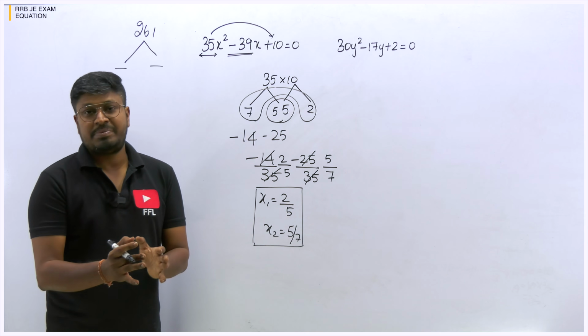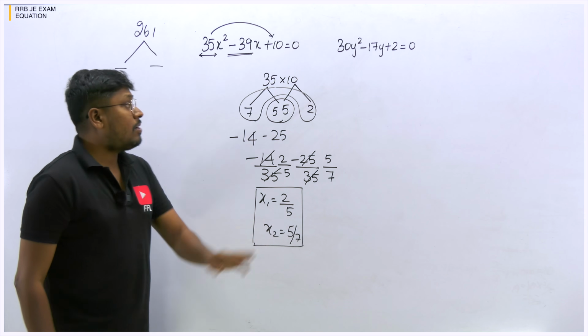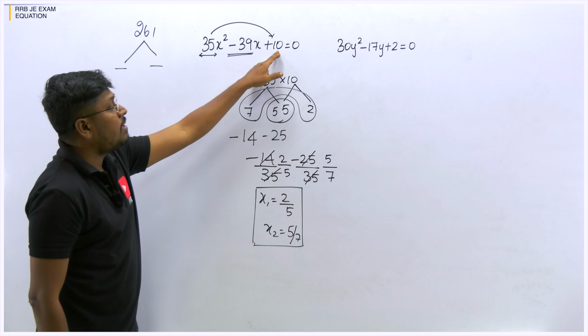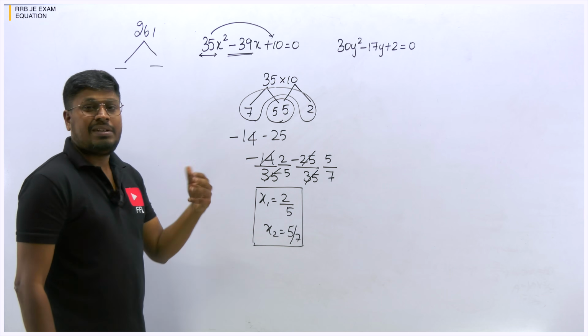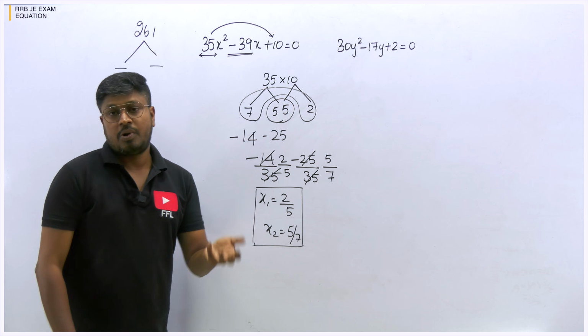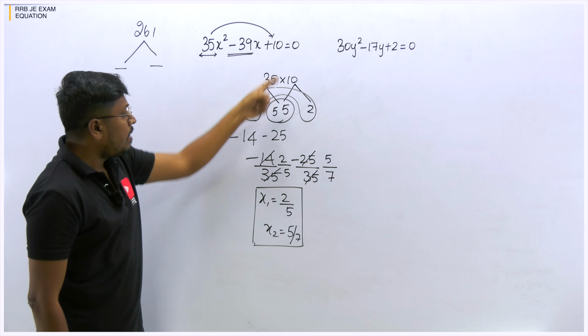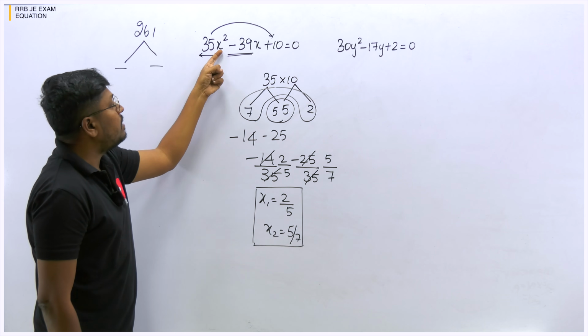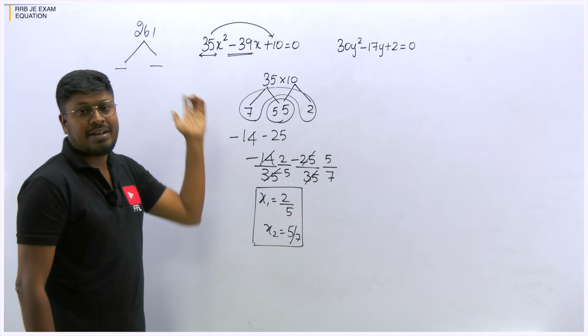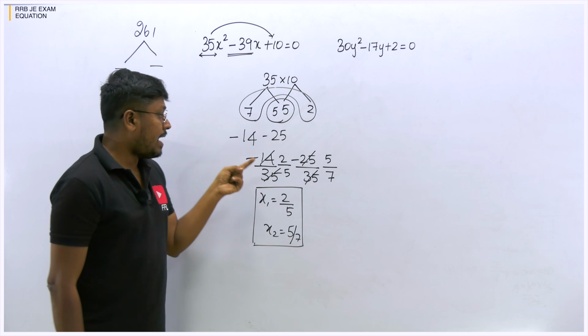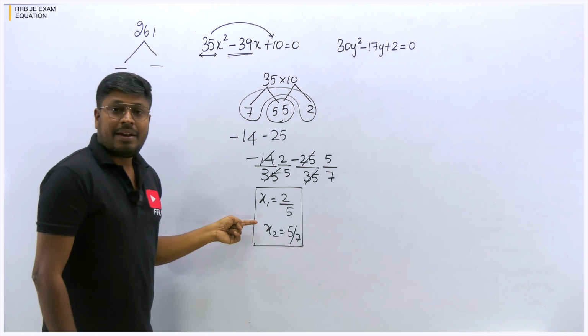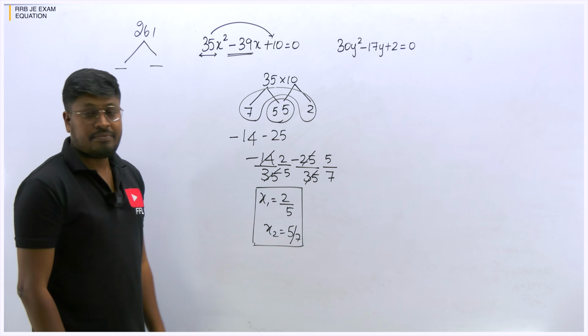So this is the difference between model 1 and model 2. In model number 1, we will take only this number, and after finding the roots, we will not divide with any other numbers. But if it is model number 2, first you have to multiply 35 into the last number. After finding the roots, you have to divide by the coefficient, that is, the constant before x square. So finally we got the factors 2 by 5 and 5 by 7.